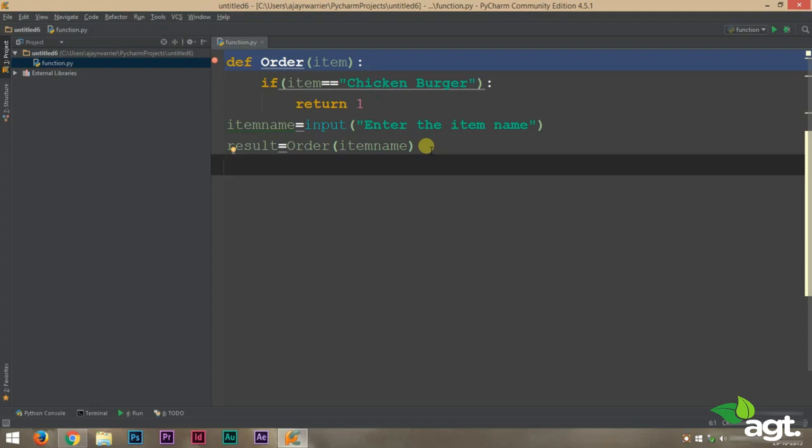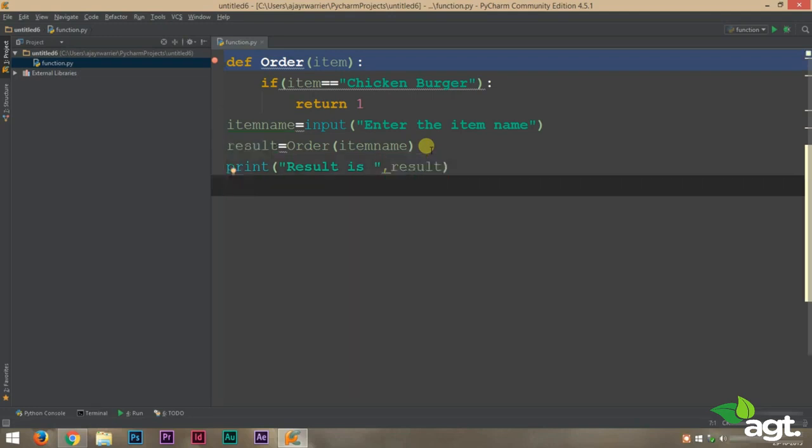So let's print the result value so that you'll have a clear idea when we run the program. Okay, so the last part is that we are going to check if the result value is 1, it must print the price of our chicken burger. So let's do that.